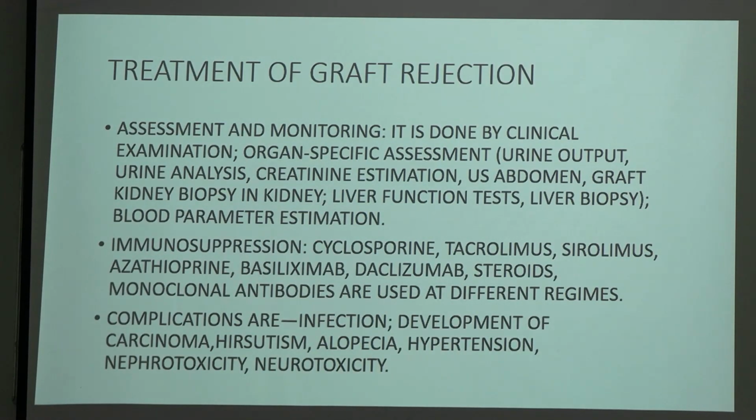Now coming to the treatment part. Assessment and monitoring is done by clinical examination and organ specific assessment like urine output, urine analysis, creatinine estimation, ultrasound of whole abdomen, graft kidney biopsy in kidney, then liver function test, liver biopsy, blood parameter estimation. For immunosuppression, we have drugs like cyclosporine, tacrolimus, sirolimus, azathioprine, basiliximab. Then steroids and monoclonal antibodies are used according to their regimens. They have their own regimen and we use it accordingly.